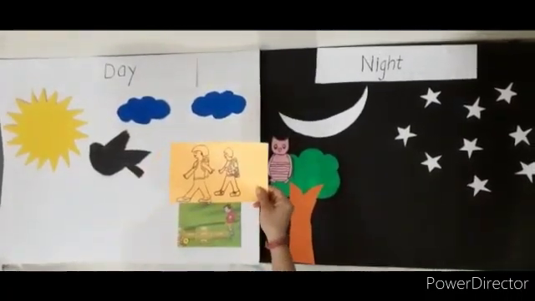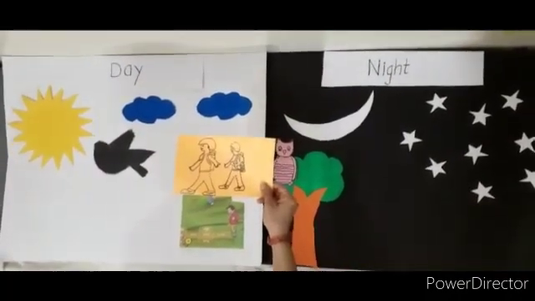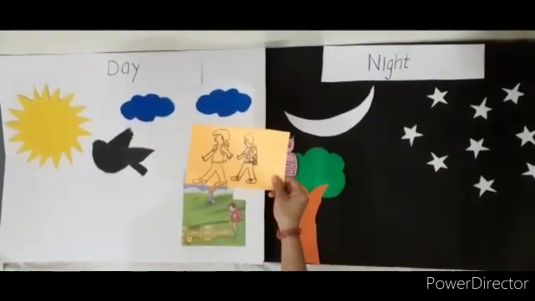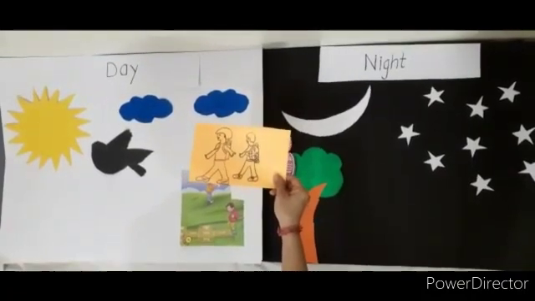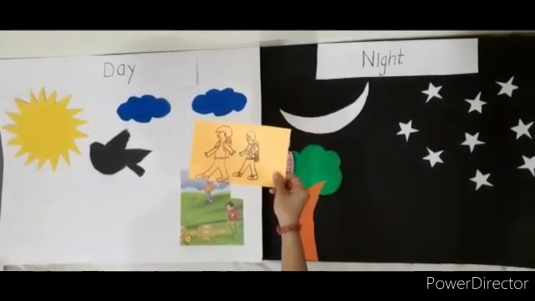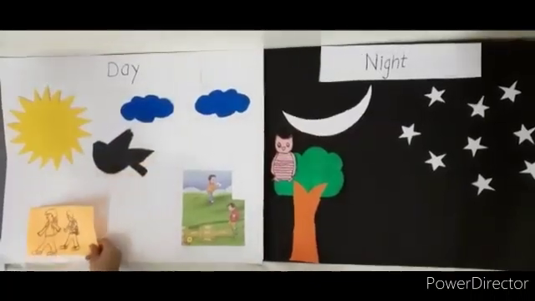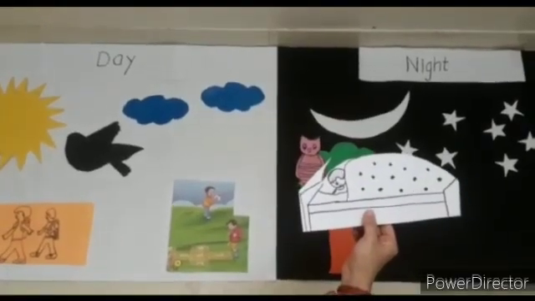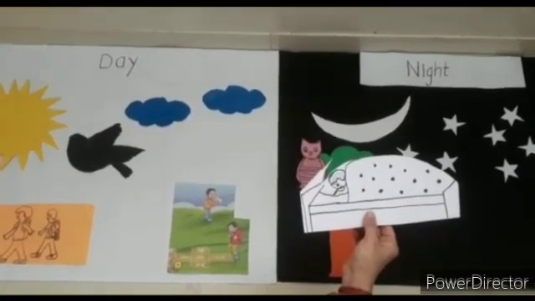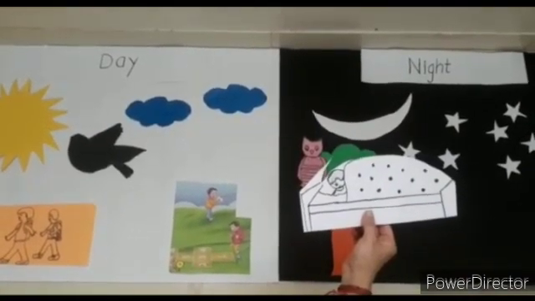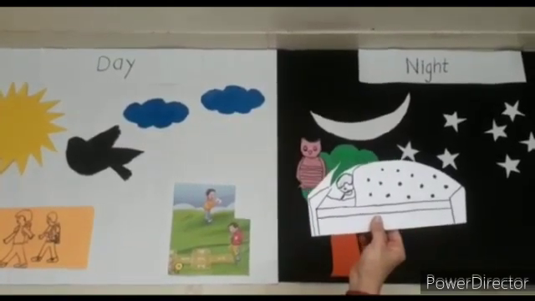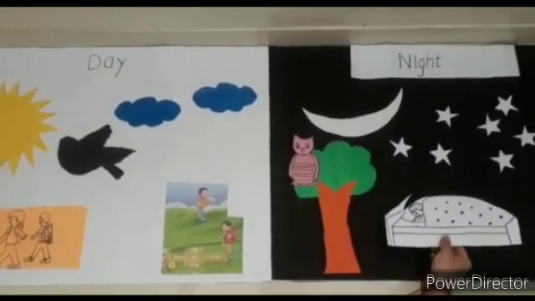Which picture is this? This is a picture of boys who are going to school. We go to school in the morning. So we will keep it in the daytime picture. Which picture is this? In this picture, a boy is sleeping. We sleep at night. So we will keep this picture in the nighttime picture.